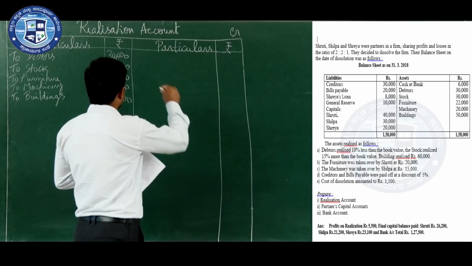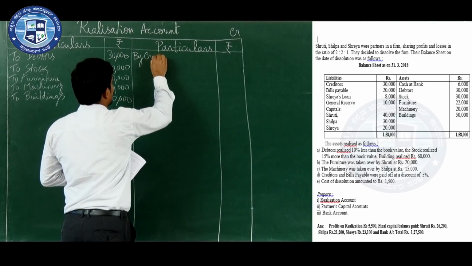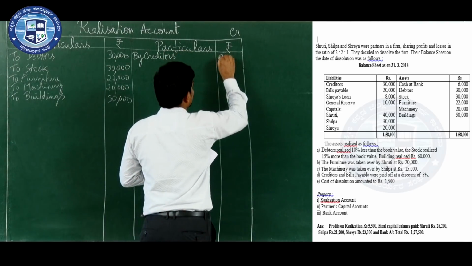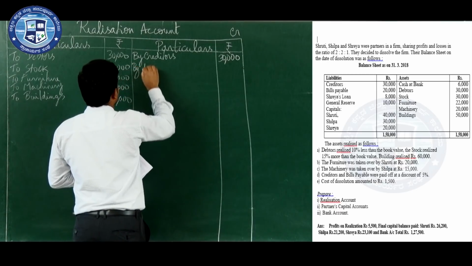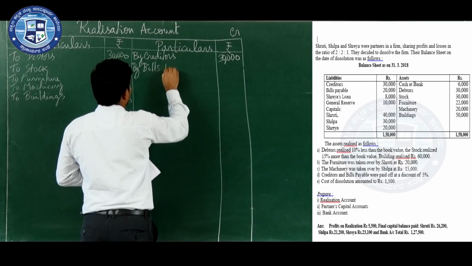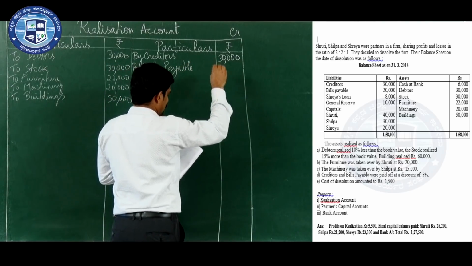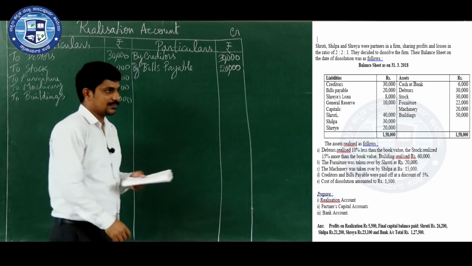So, transfer the liabilities now by credit side. Only the external liabilities, creditors. By creditors 30,000. Next, by bills payable 20,000. By bills payable 20,000.